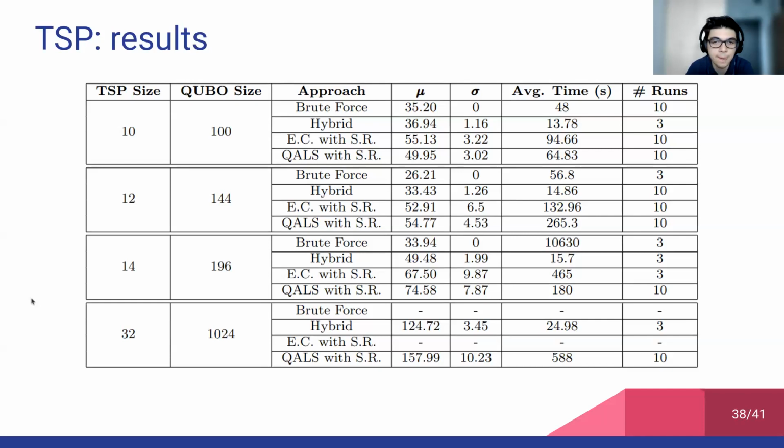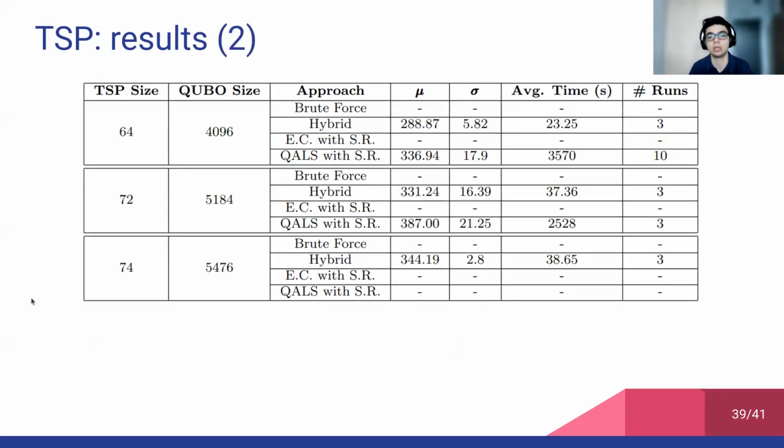And actually, the performance of these two methods could be improved by increasing the number of reads, which is really low. But again, the time at our disposal was not enough to increase this parameter. And again, we have to highlight that hybrid reaches good results, but it exploits also classical techniques.